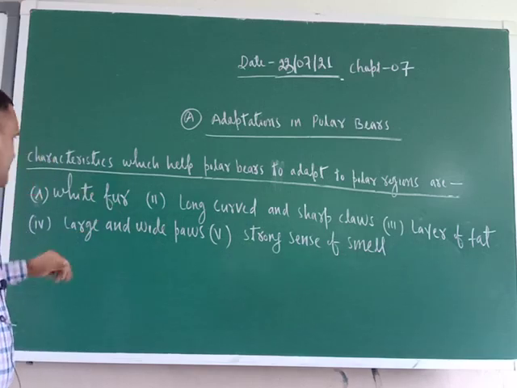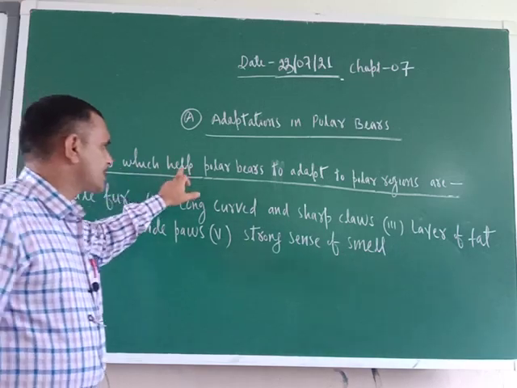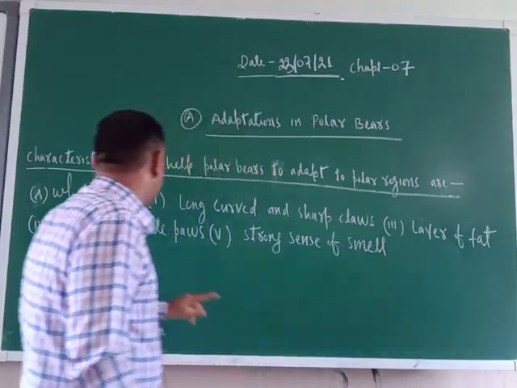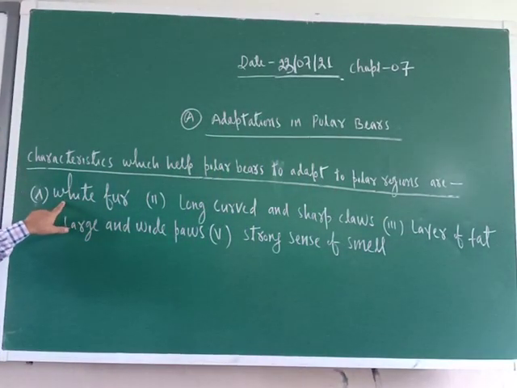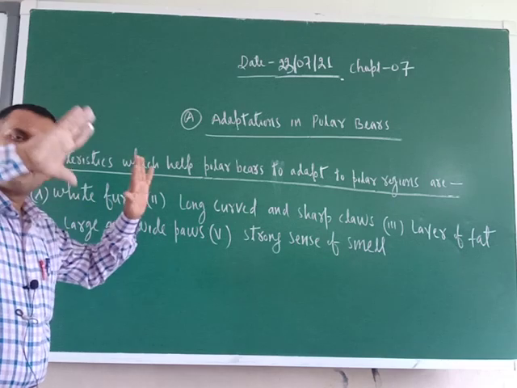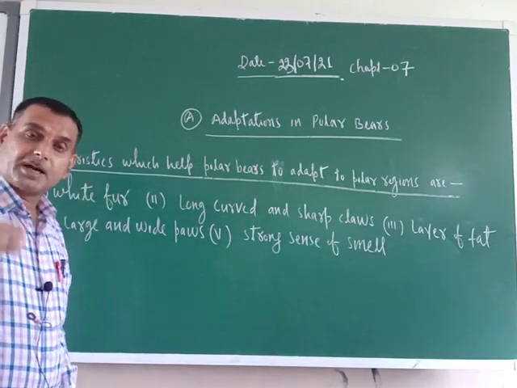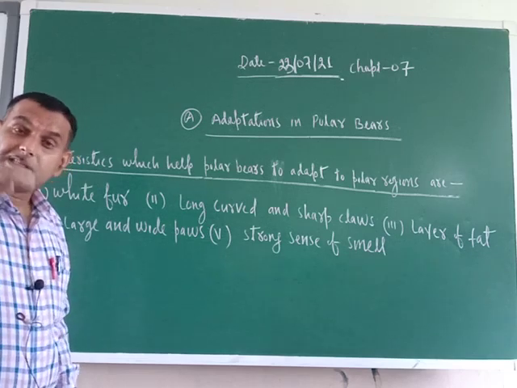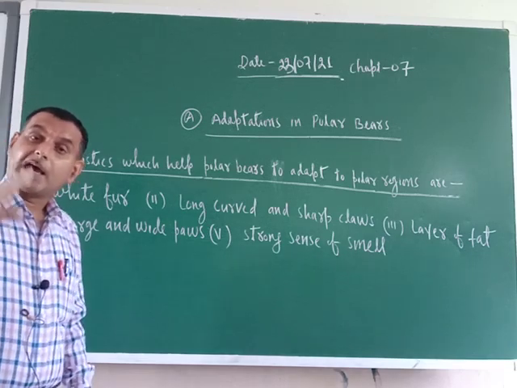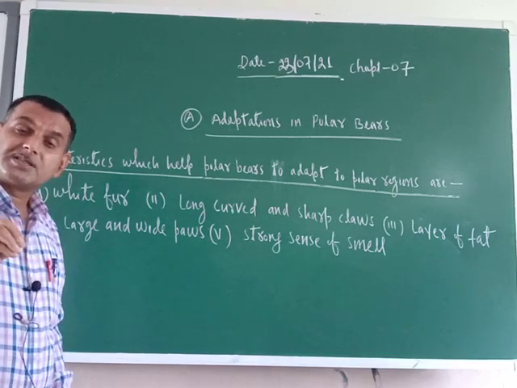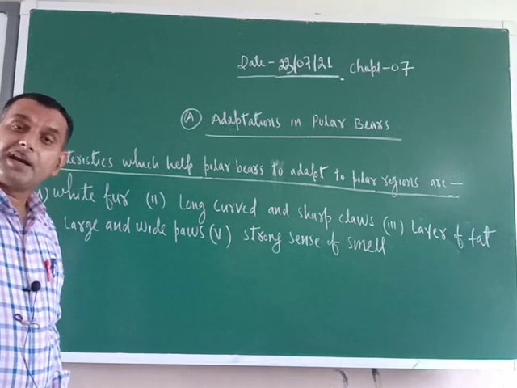Characteristics which help polar bears adapt to polar regions are, number one, white fur. The entire body is covered with white fur. Now, what is the function of white fur? This white fur helps the polar bear hide itself from predators.